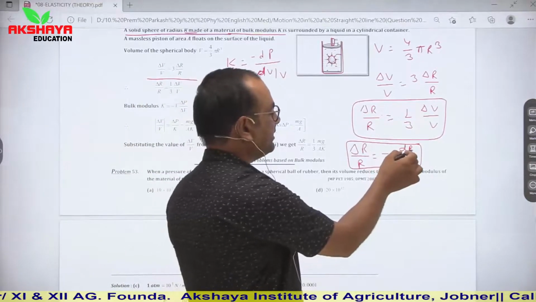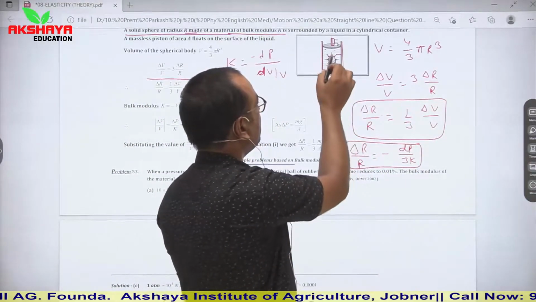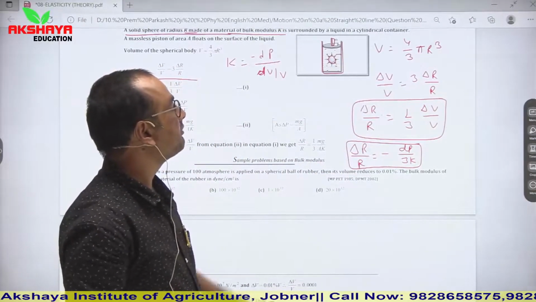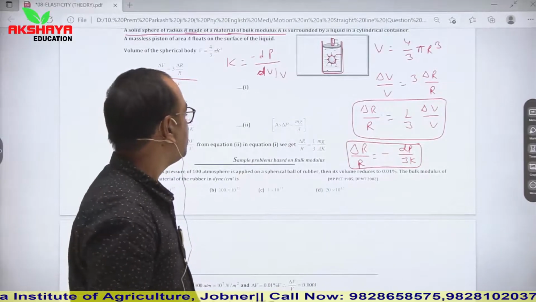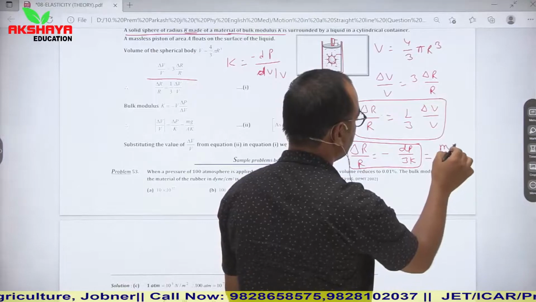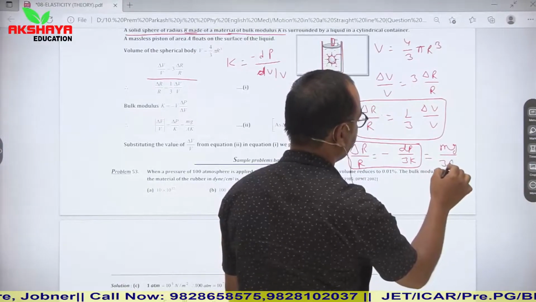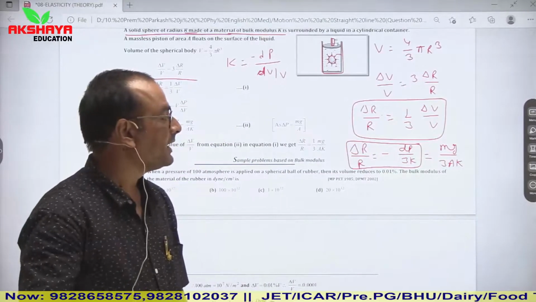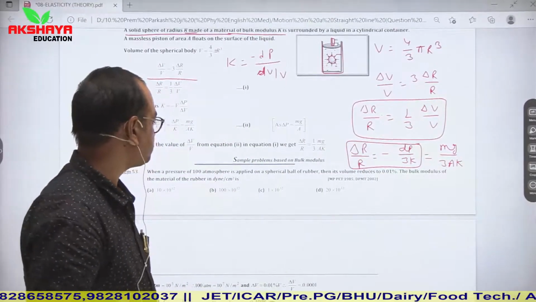Clear? If we find the change in pressure, so if area is given as A and the applied force is equal to its weight mg, then you can say that it is equal to mg upon 3AK, where A is the area of cross section, K is bulk modulus, and mg is weight.